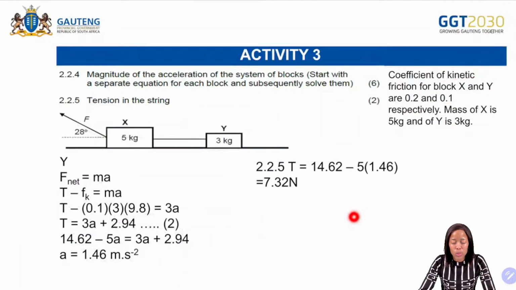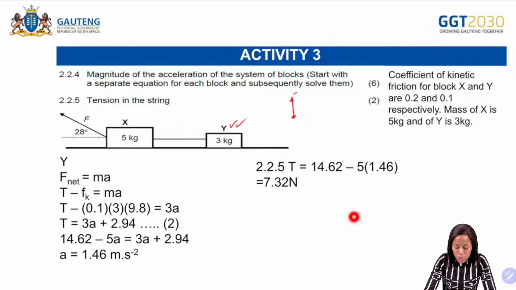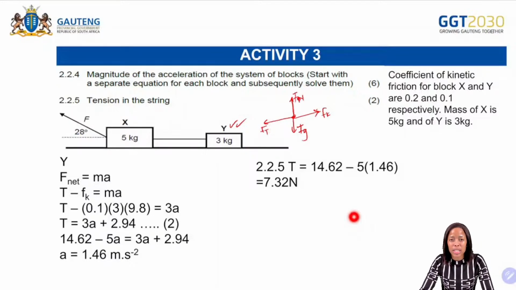Then we need to solve for y now. So again, for y, what is it that we are going to use? We are going to use the horizontal forces. So we said we have normal force, gravitational force. On the left, we have kinetic friction, and then on the right, we have tension. So again, step number 1, where is it going? It's moving to the left.